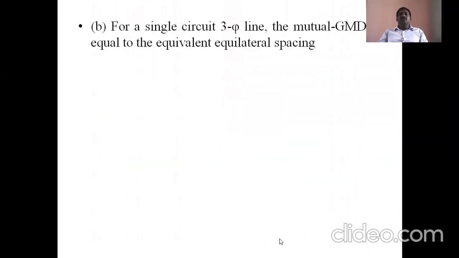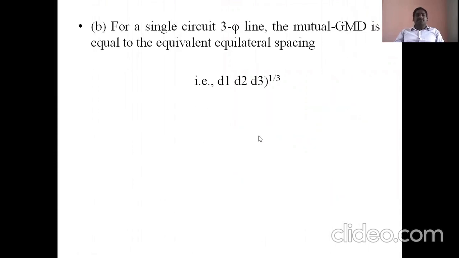And for three-phase conductors, we have to calculate the mutual GMD. See here, what is that? It means d1, d2, d3 whole to the power of 1 by 3. Here, whole to the power of 1 by 3 means it is the cube root.